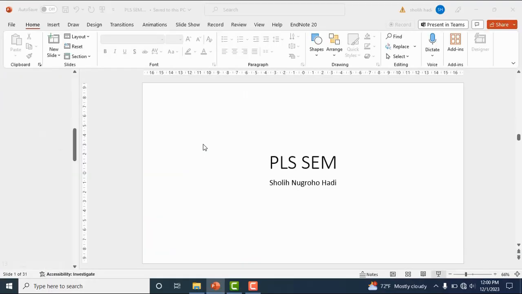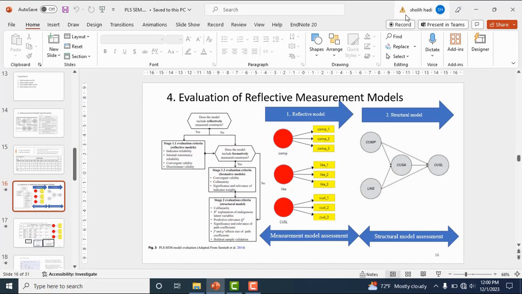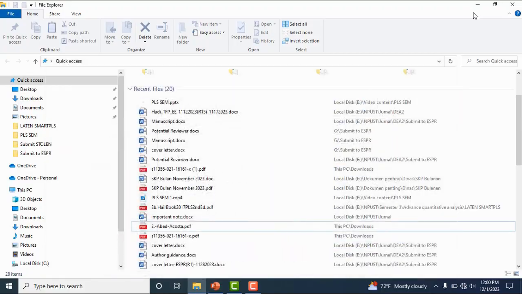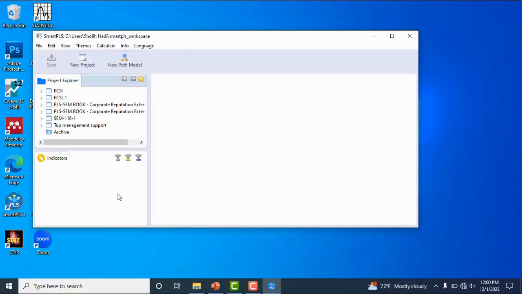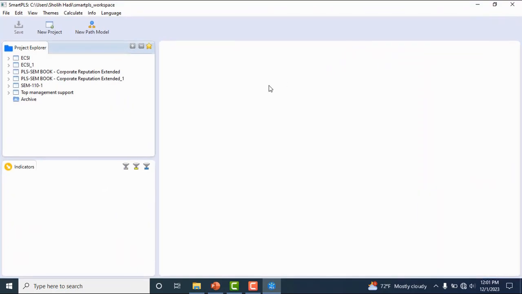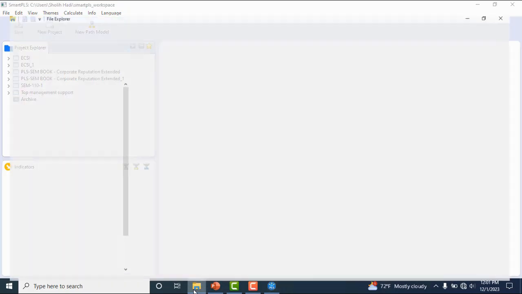We try to do it by opening SmartPLS 3. We check the data.